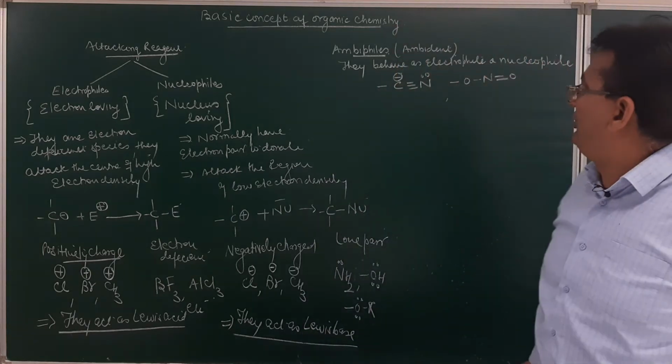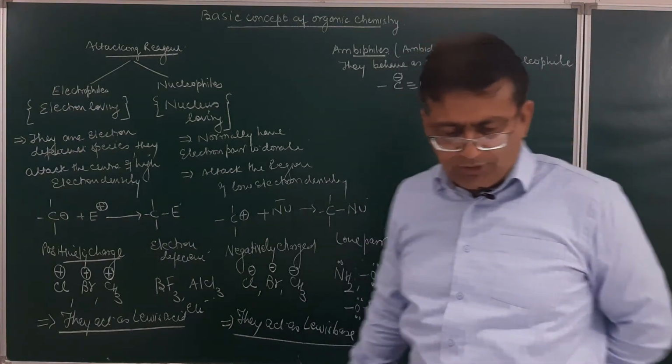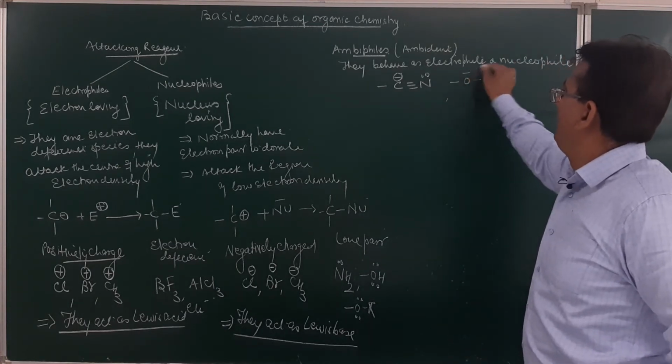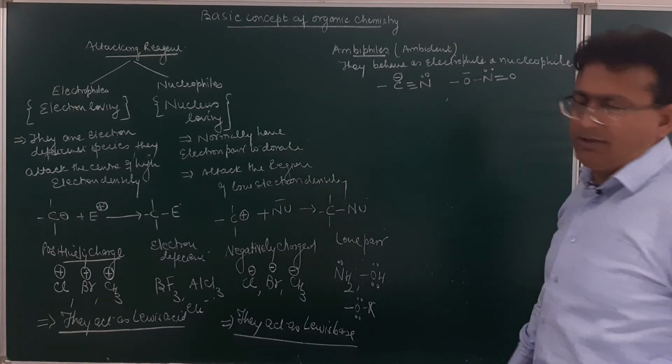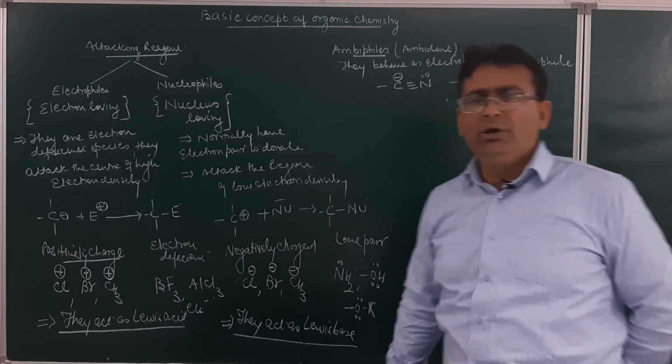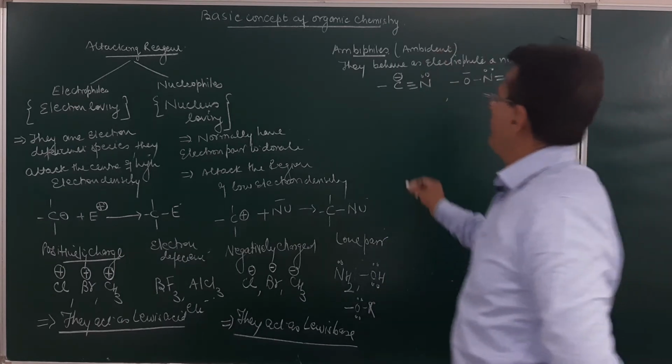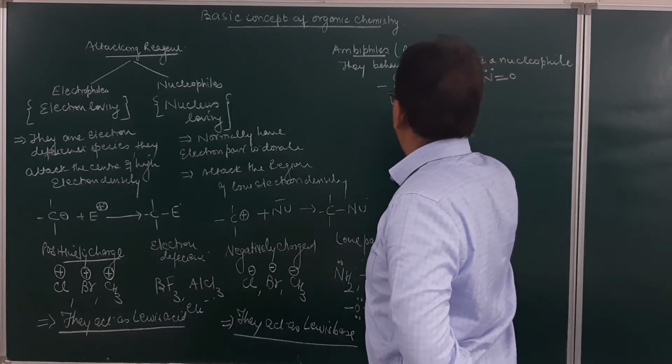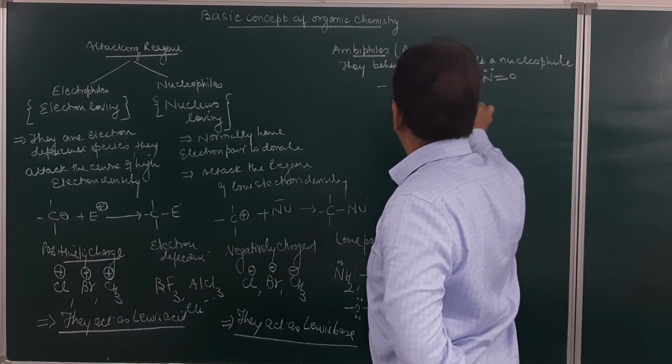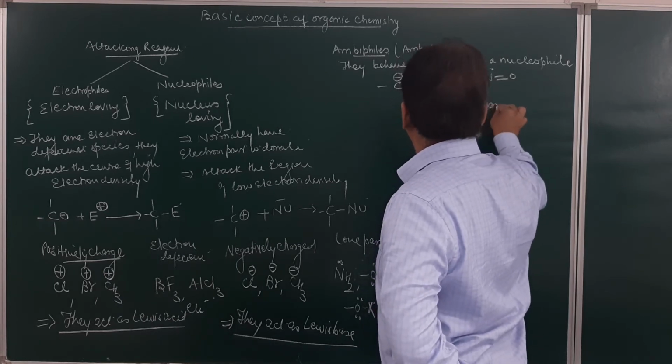So now we have done with you the substrate, the attacking reagent, and the reaction intermediate, and now we come to the last topic of the chapter. This is types of organic reactions.